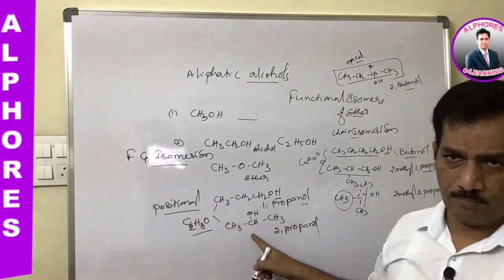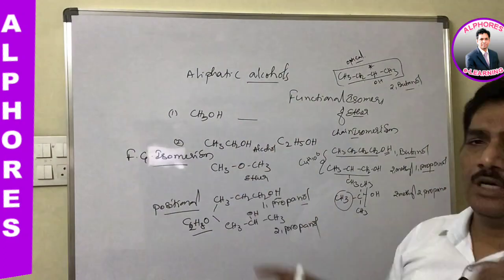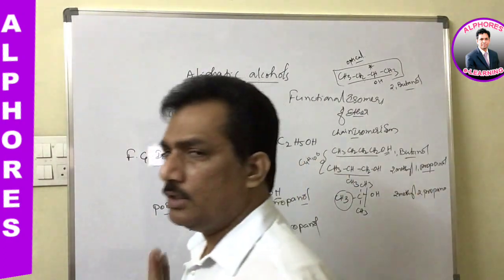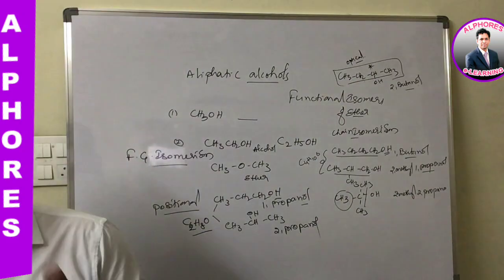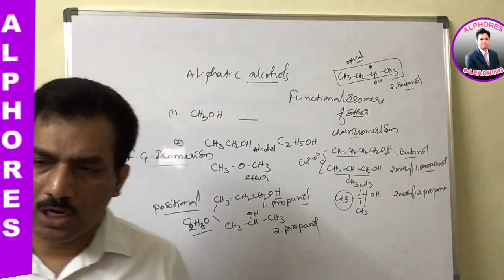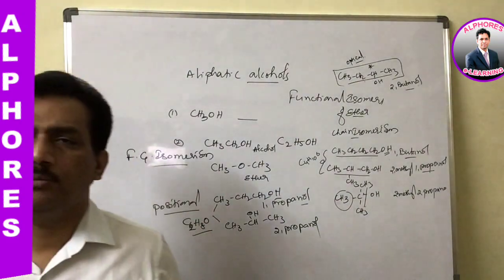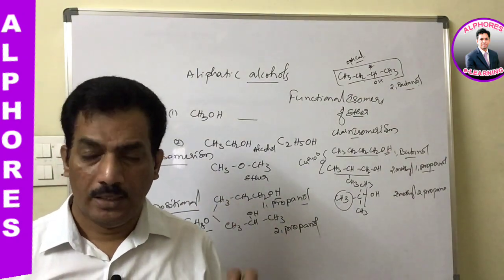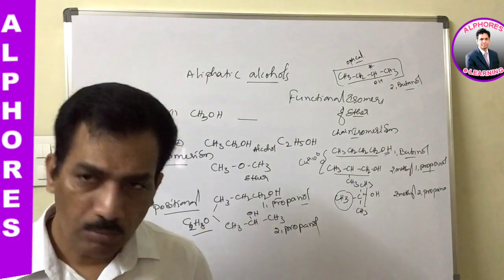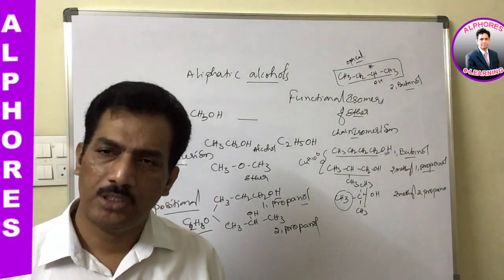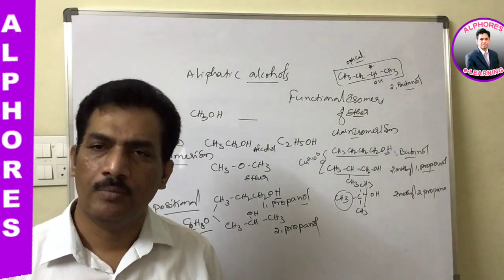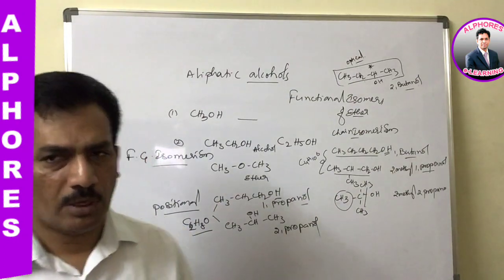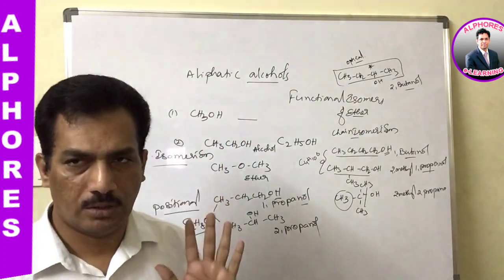Just remember: with 1 carbon, no isomerism; with 2 carbons, it starts to exhibit functional group isomerism with ethers; with 3 carbons, it starts to exhibit positional isomerism; and with 4 carbons, chain isomerism, positional isomerism, functional group isomerism, as well as optical isomerism are all possible.